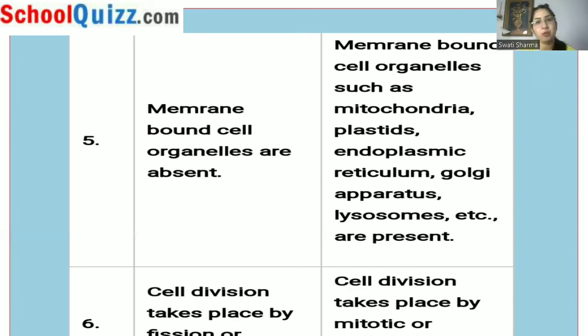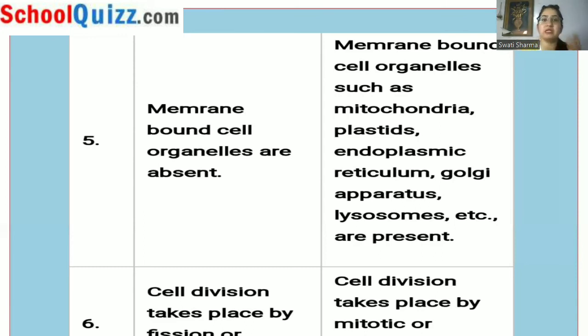But in meiotic division, a reduction in the number of chromosomes is seen. If the parental ploidy is 2n, the daughter cells formed will have n and n.